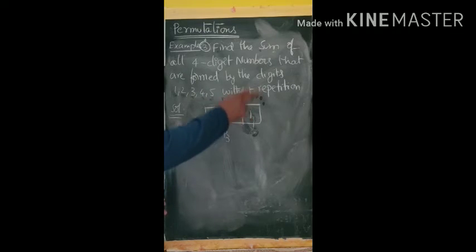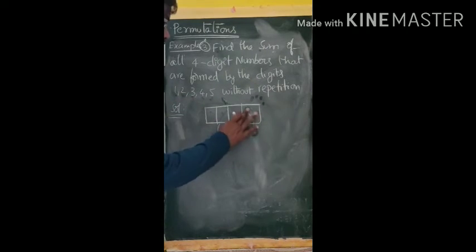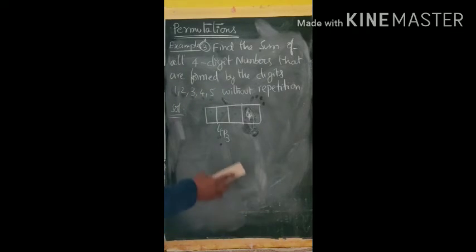So with 1 in the units place, 4P3 numbers. With 2 in the units place, how many numbers will be formed? Same, 4P3 numbers. With 3 in the units place, 4P3 numbers. With 4 in the units place, 4P3 numbers. 5 in the units place also 4P3 numbers. So what did we do before? We added all the units place values and then multiplied with 1.